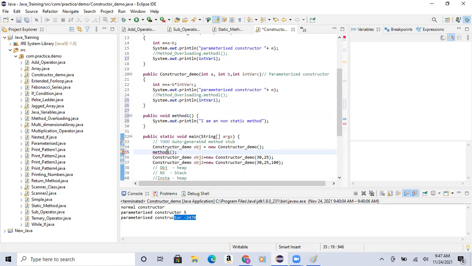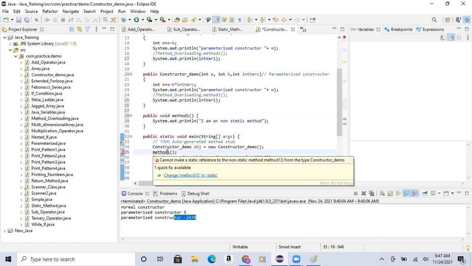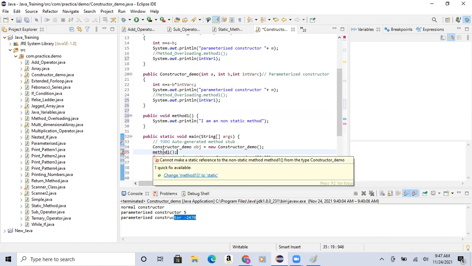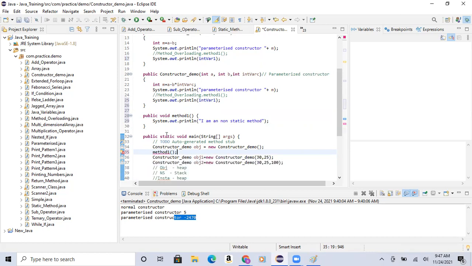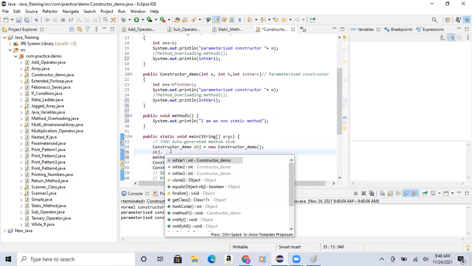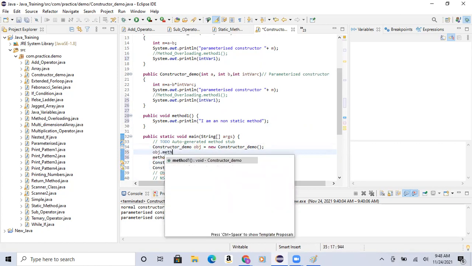So when I call this particular method, it will not be accepted because this is a non-static method. A static method can directly access a static method only. So I can't access the non-static method in the static. So now what do I need to do? Create an object here. I'll be creating an object with this particular obj. With this obj dot, I can call this particular method.